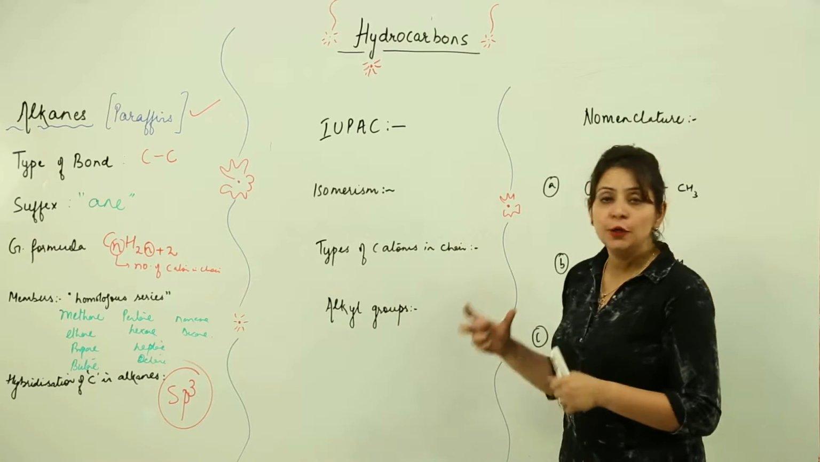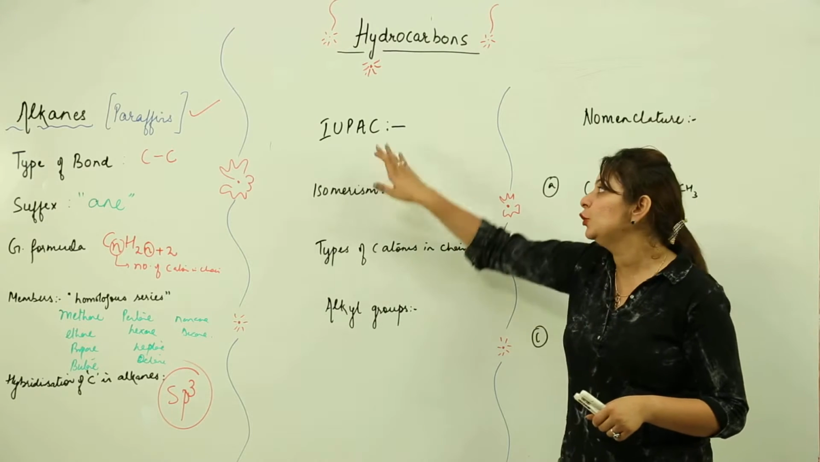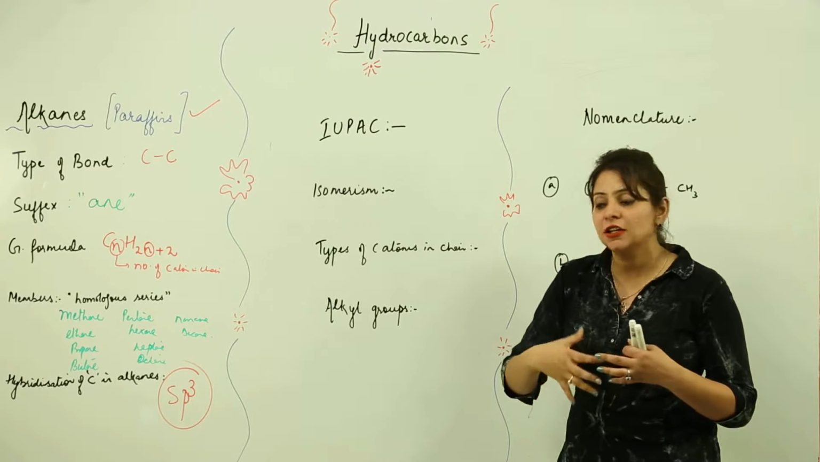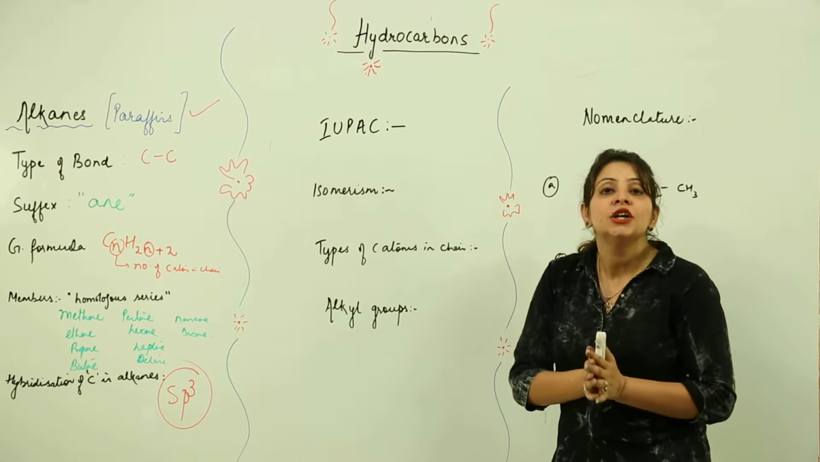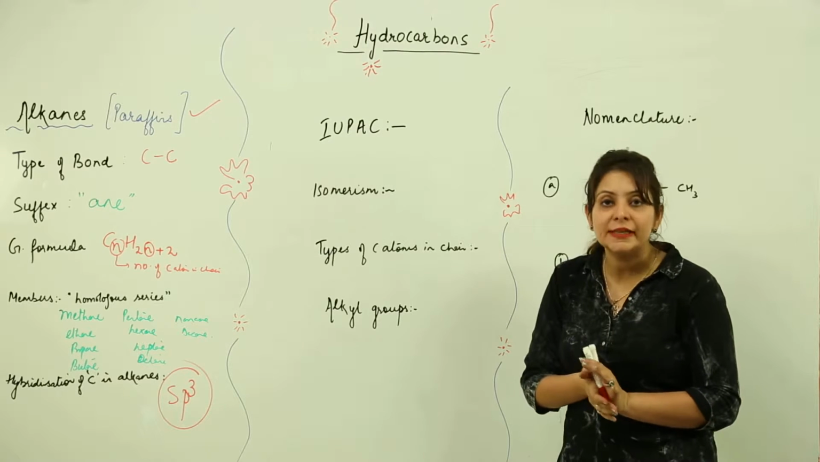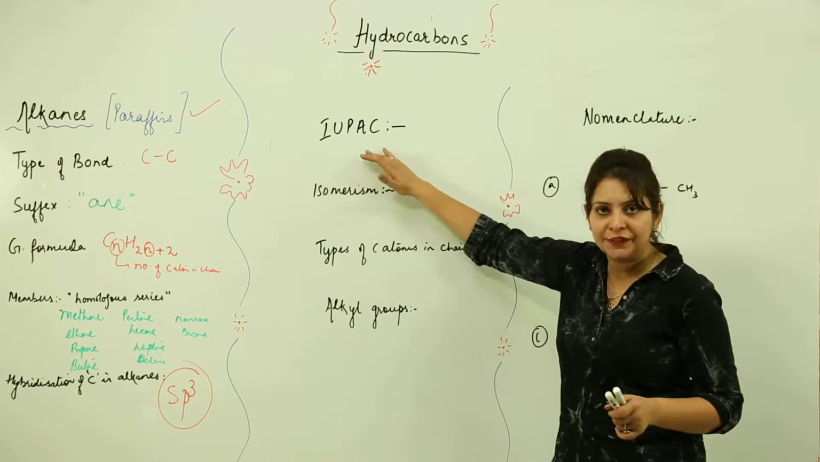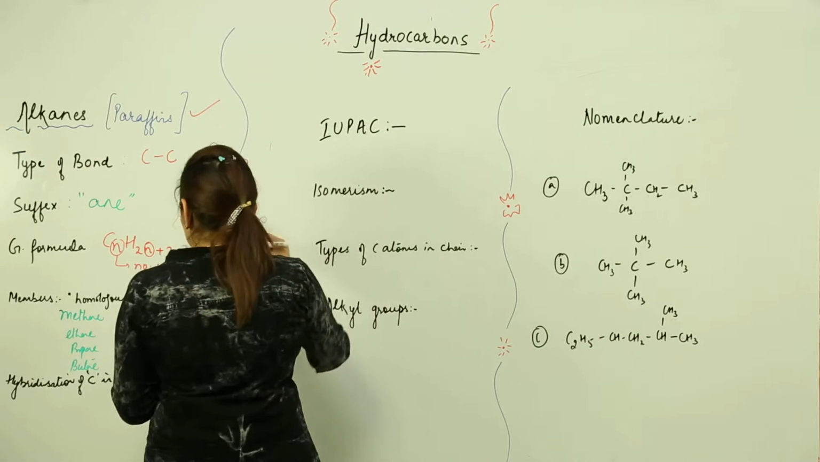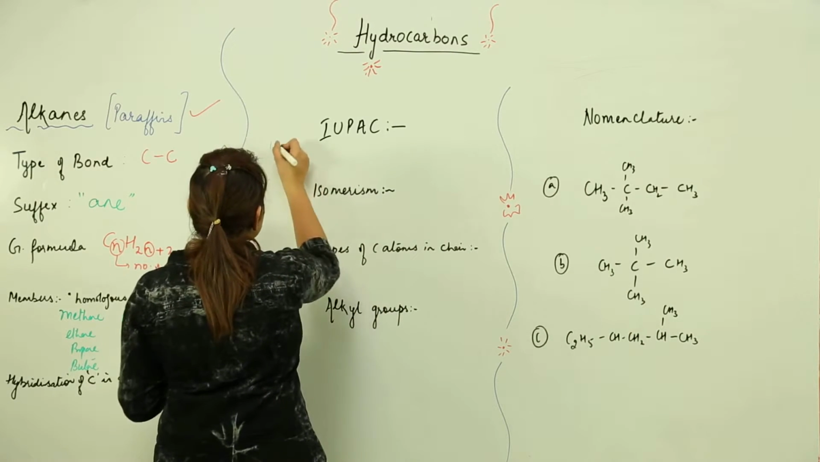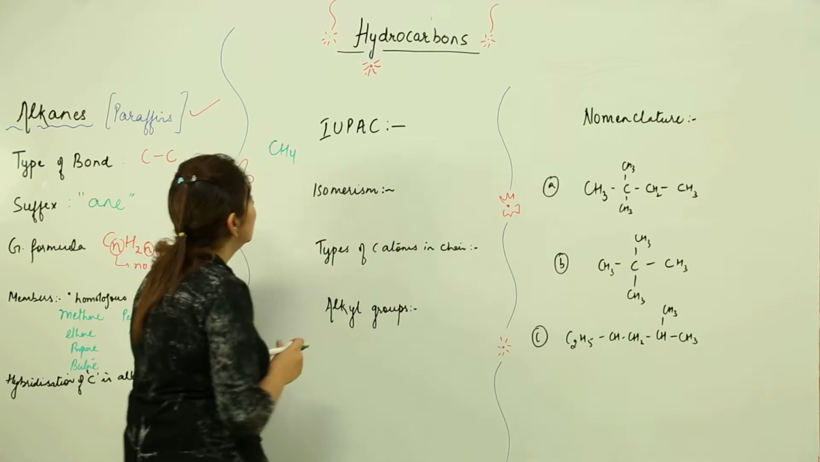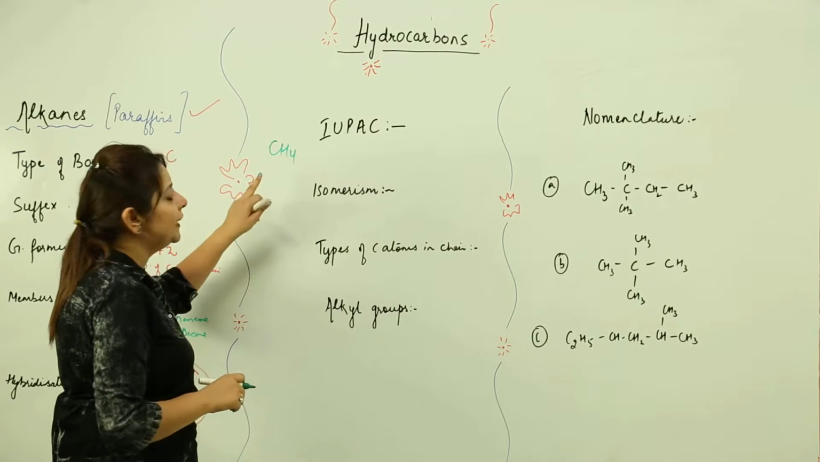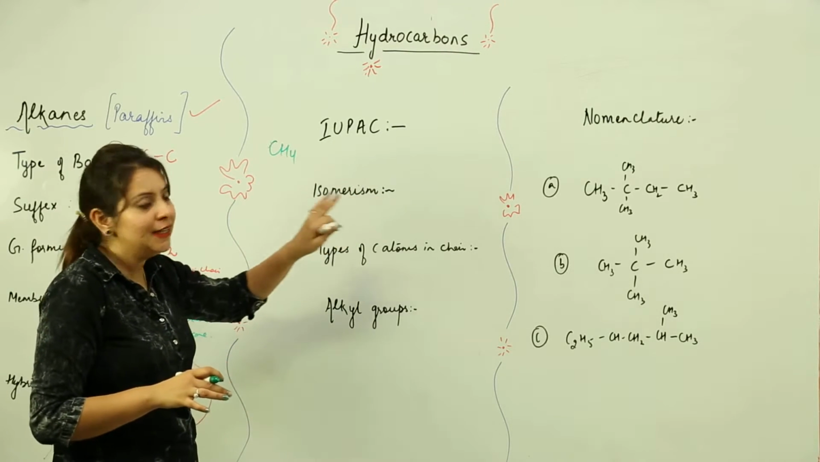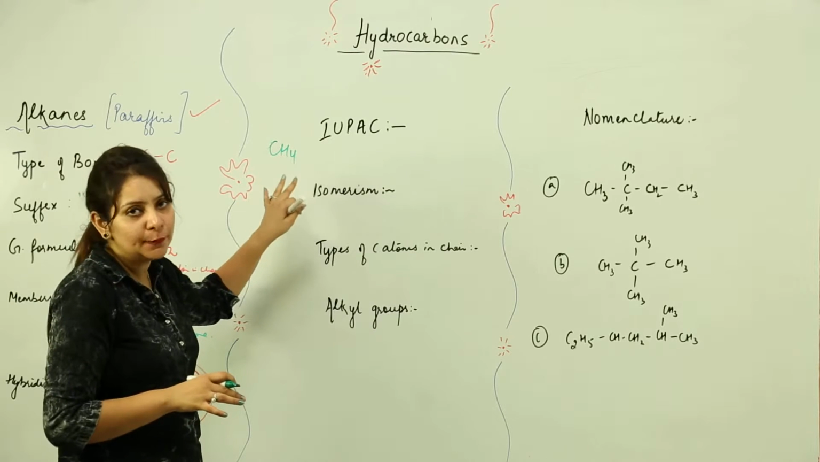Now coming to IUPAC, the International Union of Pure and Applied Chemistry, they have suggested the method by which you can name compounds, and the name should be universally accepted. This is what IUPAC deals with. Suppose I have a member, let's say CH4. If I am going to write its name, it doesn't have any prefix, so we just write the word root and join the primary suffix, because it indicates the type of bond.